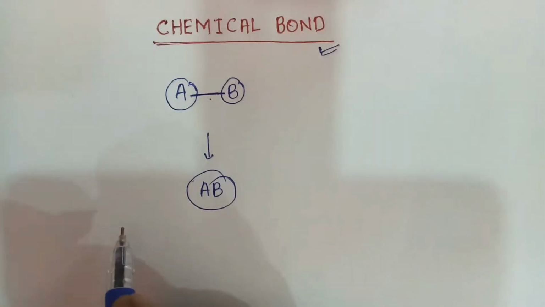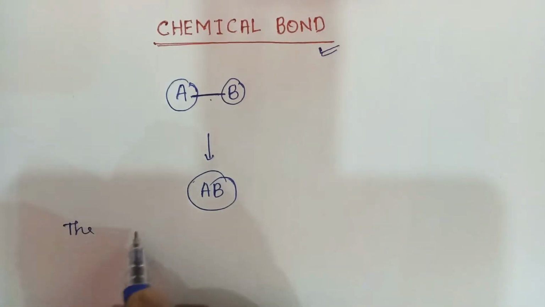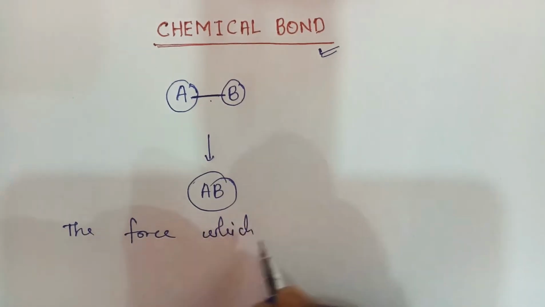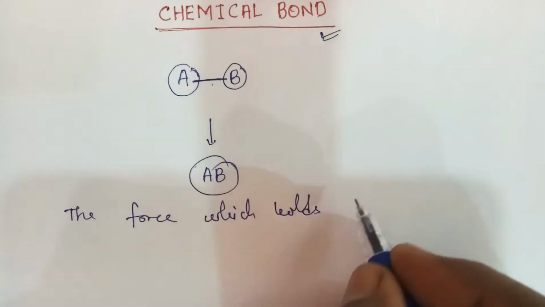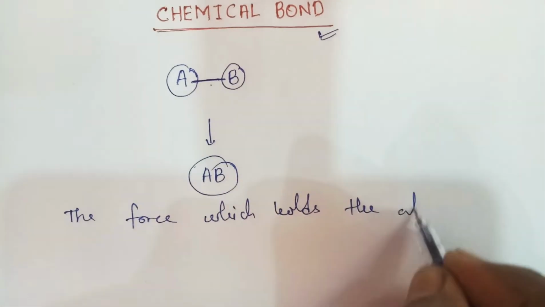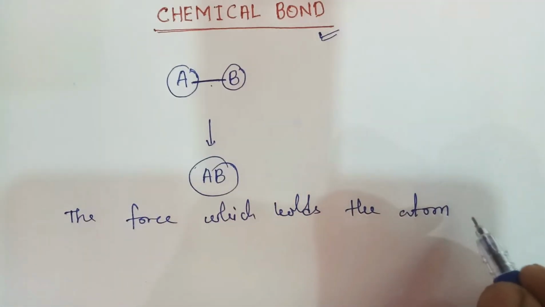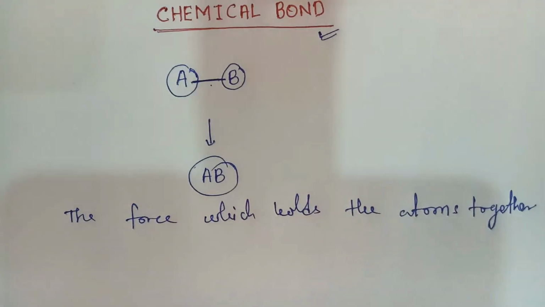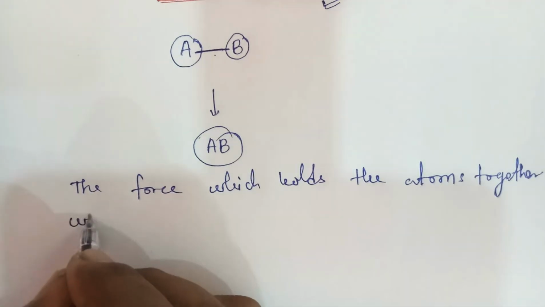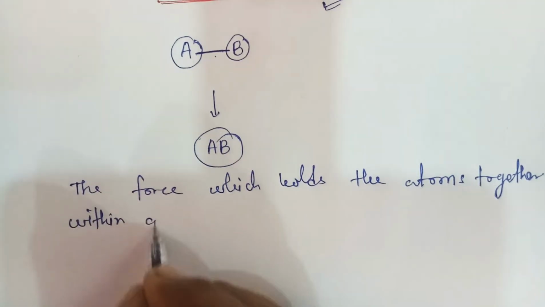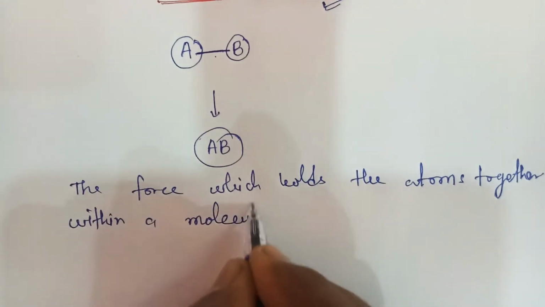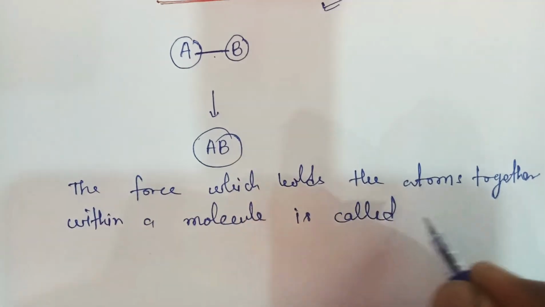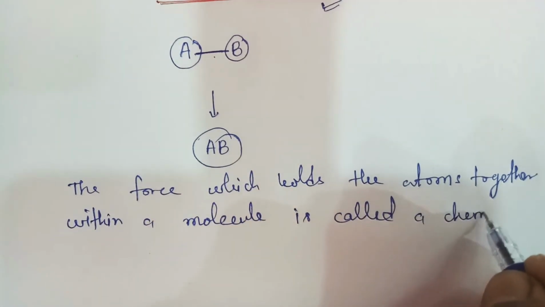So we can define a chemical bond as the force which holds the atoms together within a molecule is called a chemical bond.